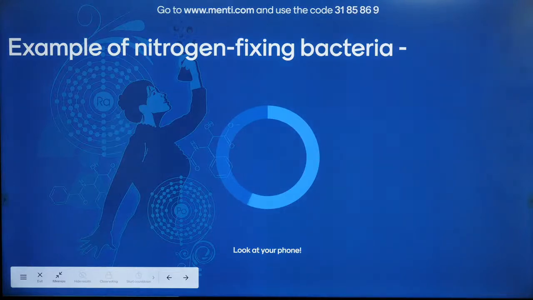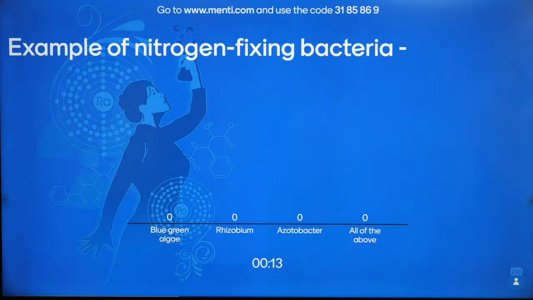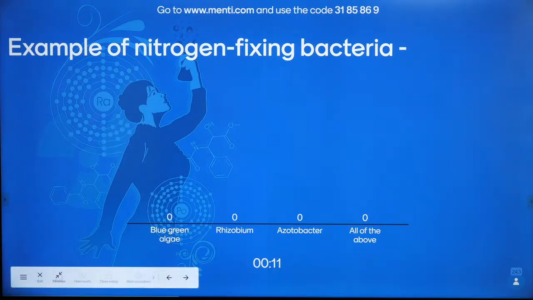Example of nitrogen fixing bacteria. Already spoken about it. Blue-green algae, Rhizobium, Azotobacter, or all of these. Other name for blue-green algae is cyanobacteria. Hi Niharika. Come on, quick. I really want you guys to be quick answering this. Superbly quick.